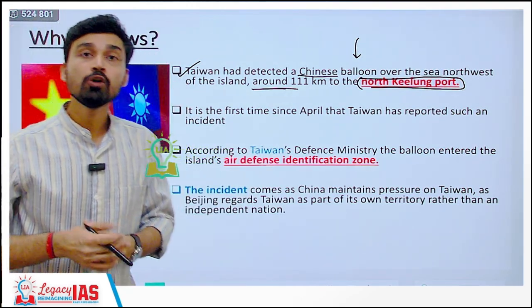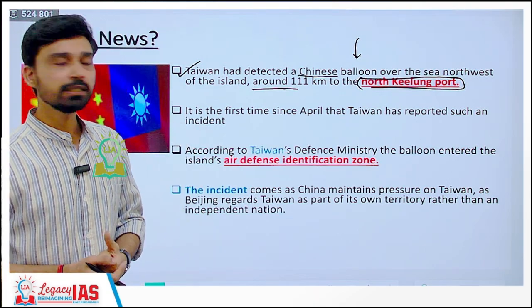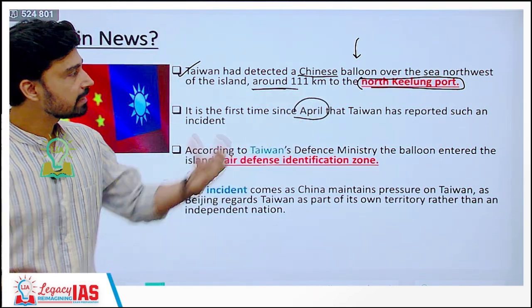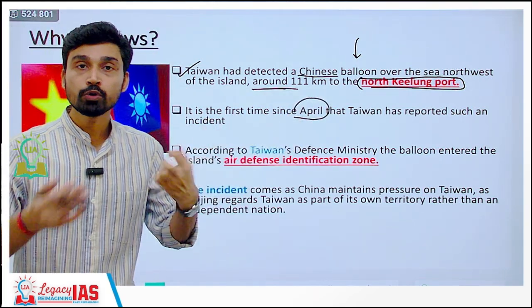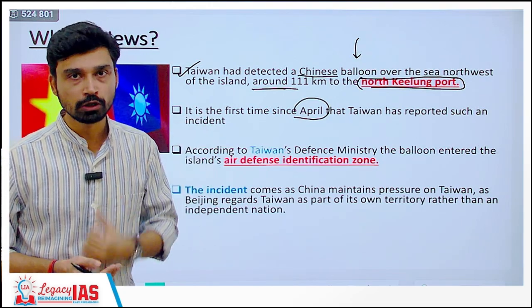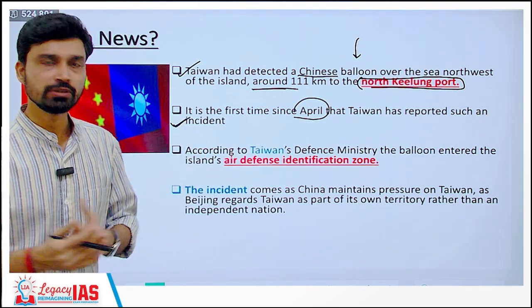Now this is not the first time in history that China has been involved in such incidents. Before also, in the month of April, Taiwan reported a similar incident. Before that, in the month of February, also one balloon was shot down by Taiwan. So such events have become very frequent, very common these days.